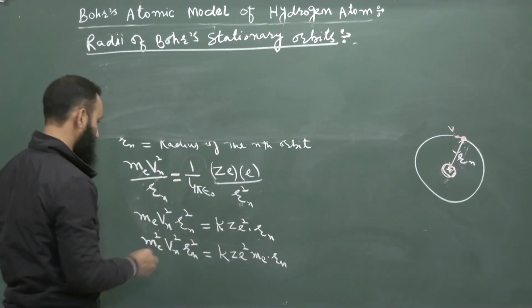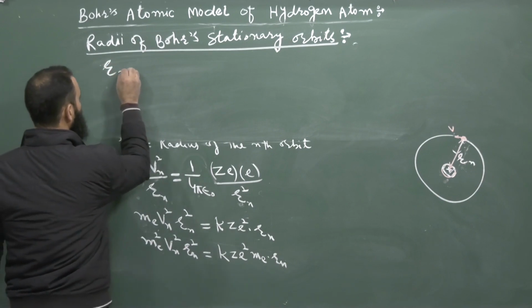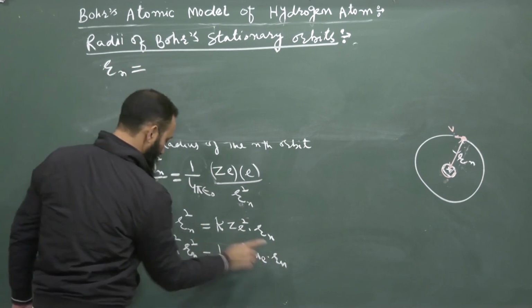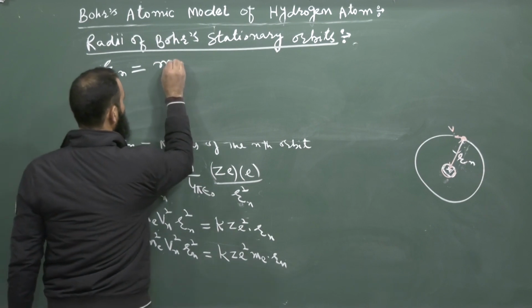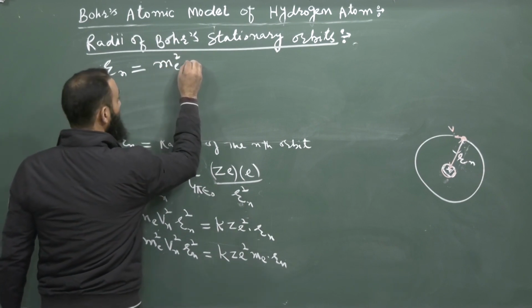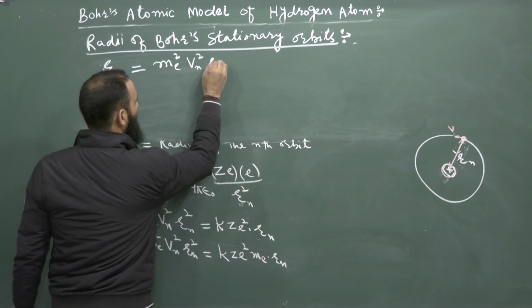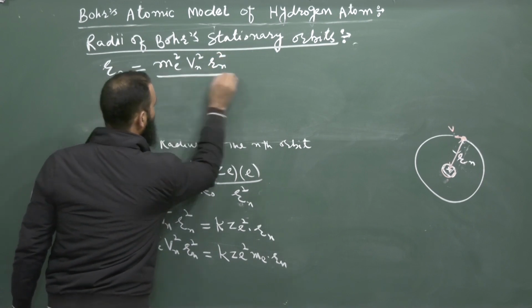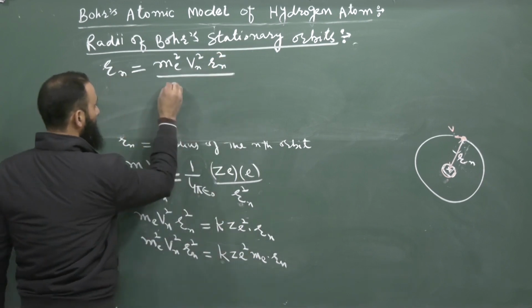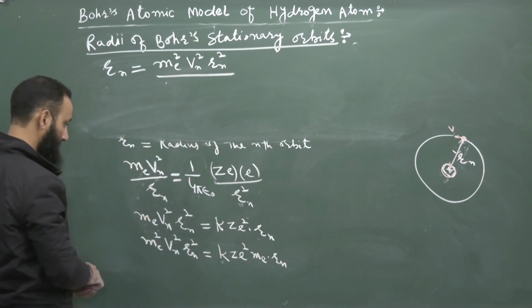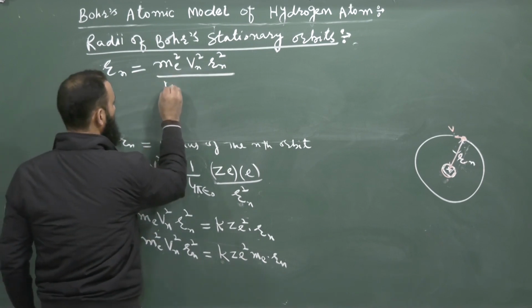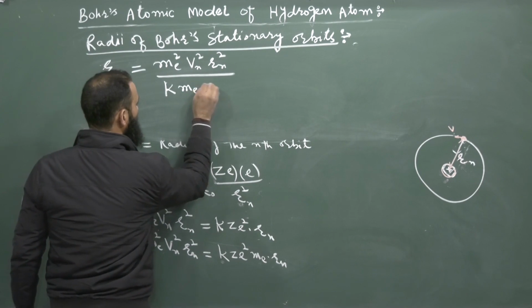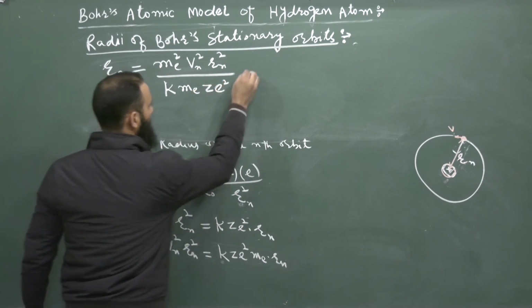Or Rn is equal to me square Vn square Rn square divided by K me Ze square.